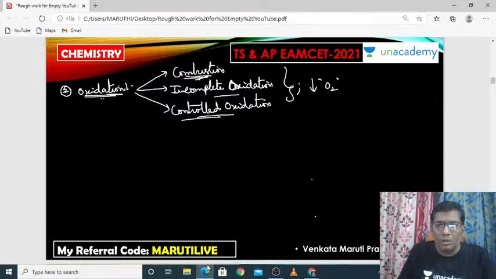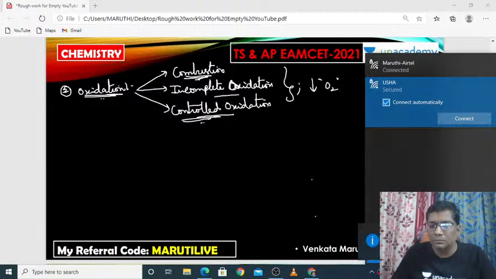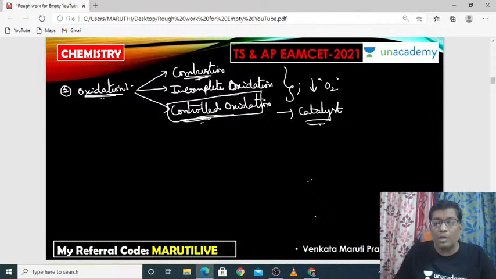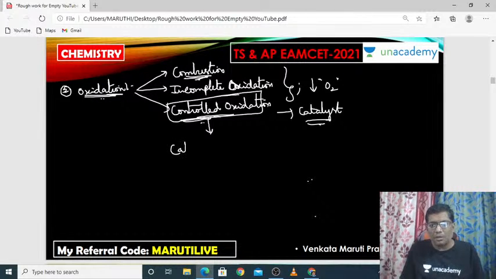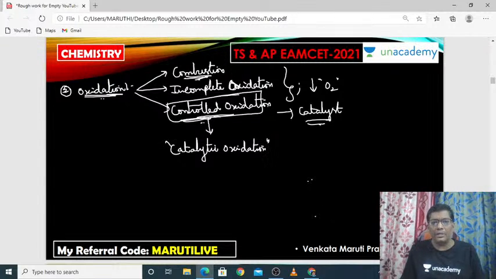And in controlled oxidation, you have to control the oxygen, which is subjected to a catalyst. You have to control the oxidation process, which is subjected to a catalyst. That's why this controlled oxidation is also called catalytic oxidation.